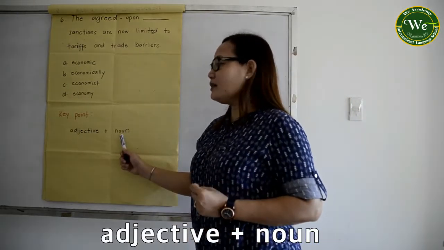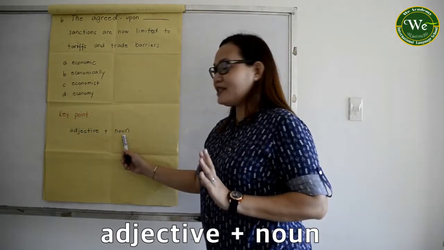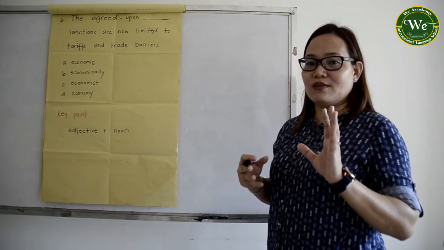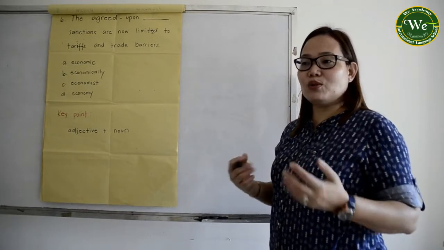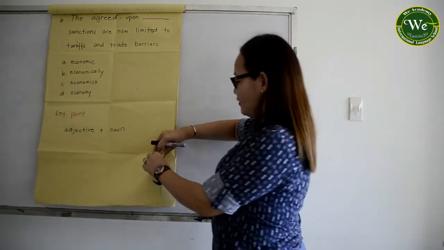Adjectives are, of course, just one of the patterns. Adjective plus noun, and there are several more patterns. So please do review, okay? It will help you a lot, okay? So let's go with number 7.